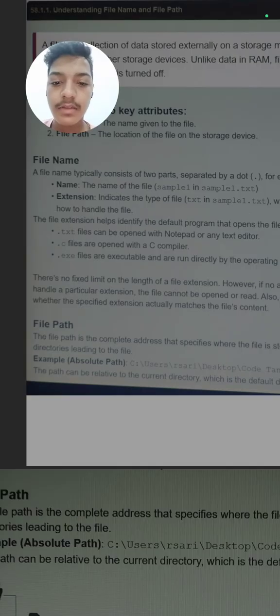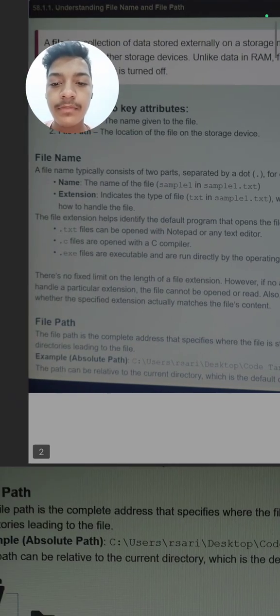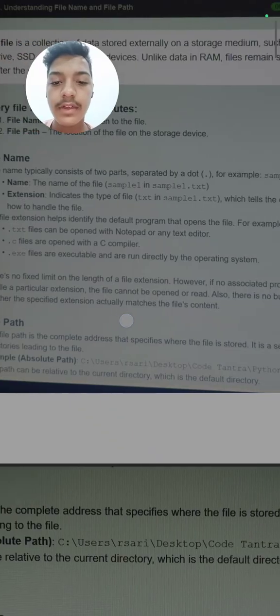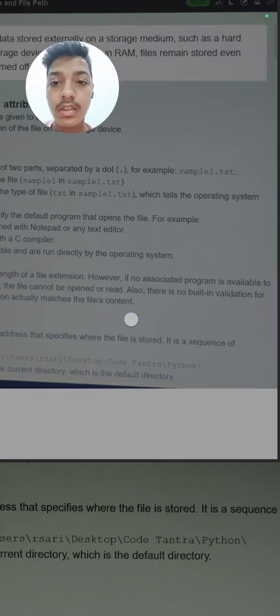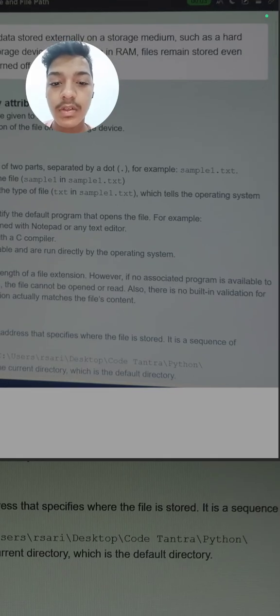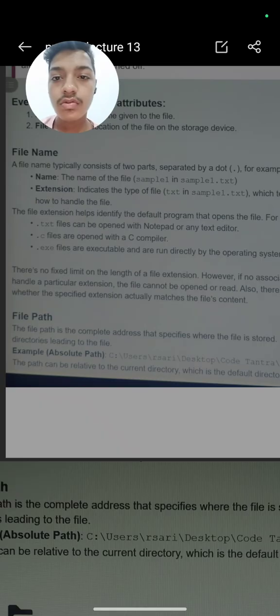There are no fixed limits on the length of the file extension, means the length can be of any size. However, if no associated program is available to handle a particular extension, the file cannot be opened or read. Also, there is no built-in validation for whether a specified extension actually matches the file content. So you need to always specify the type of the file clearly, write it after the dot, and give the proper name to the file so that there is no problem in opening and reading that file.